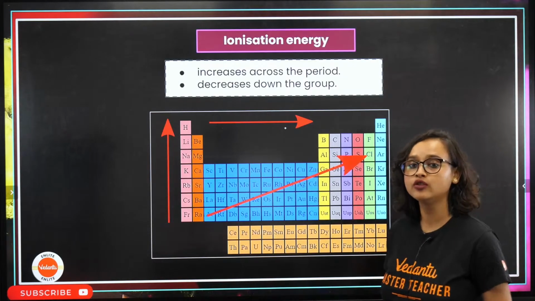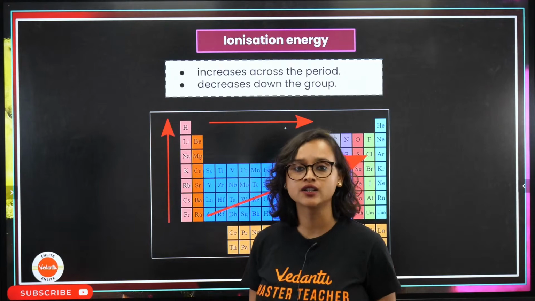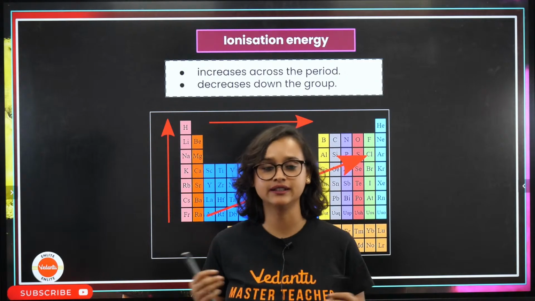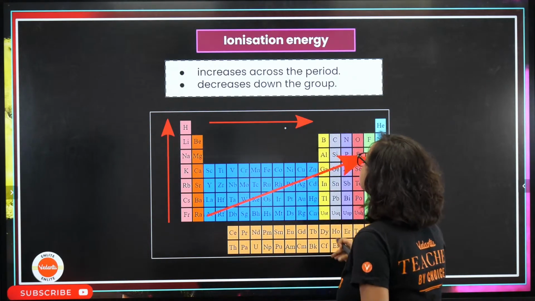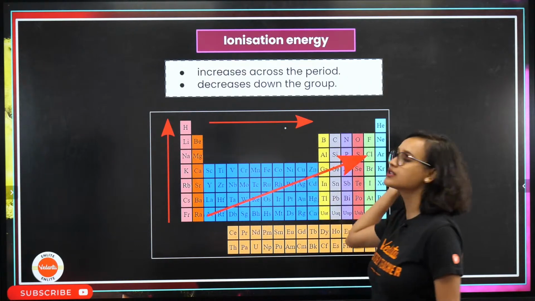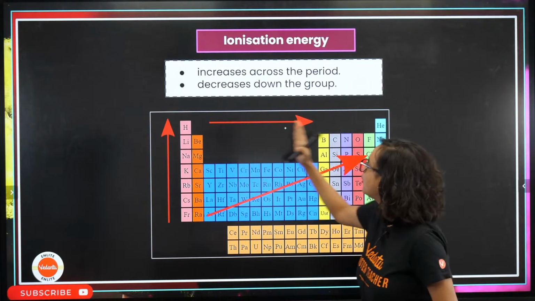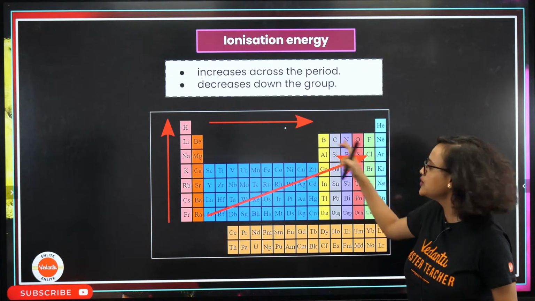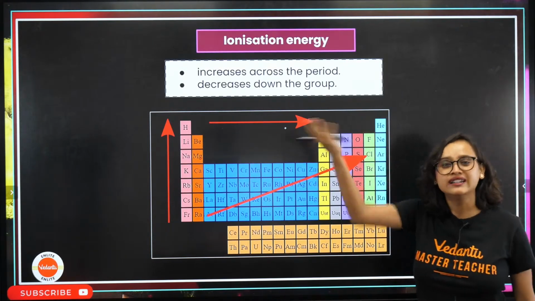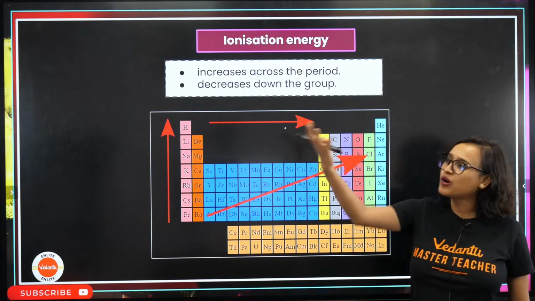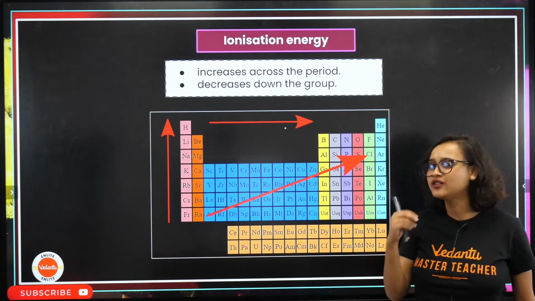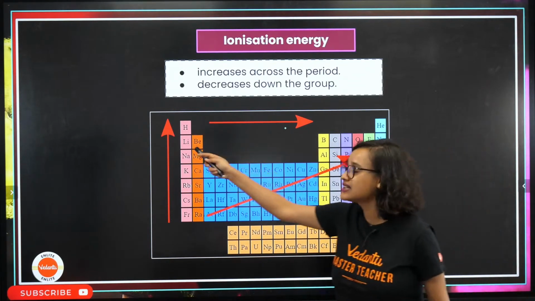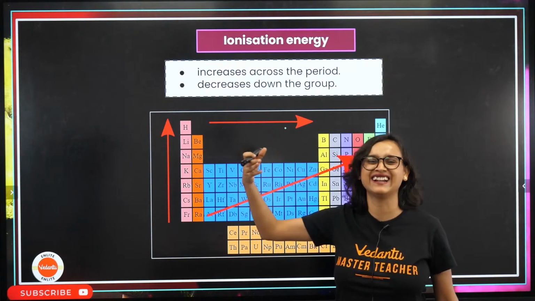Now, moving on. Ionization energy. What's the trend? The trend is it increases across the period. As you keep going this side, it increases, okay? You see, these guys, they want to take one electron, isn't it? They want to achieve one electron. They don't want to give away their electron. These guys are very famous for that. They want like a Leja.